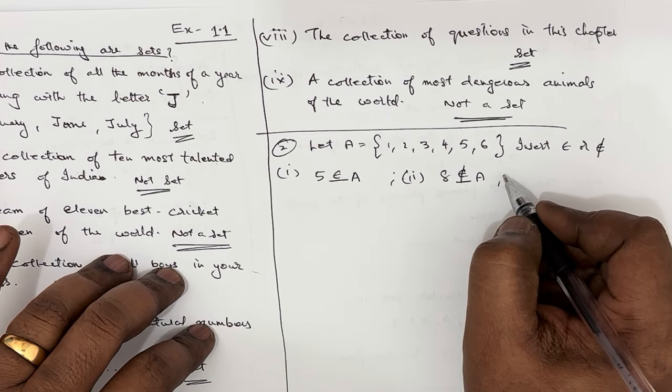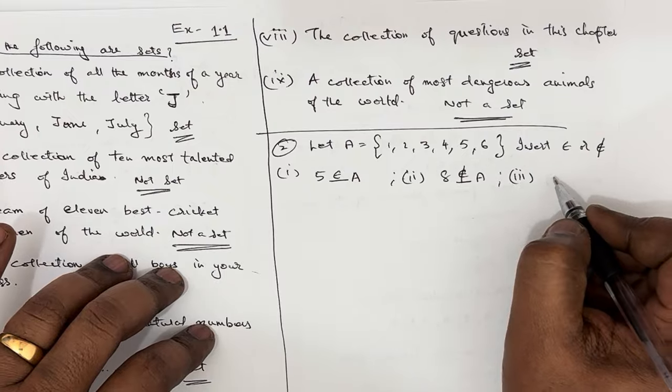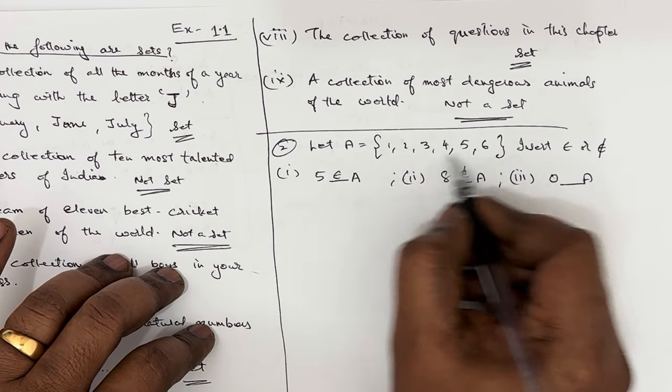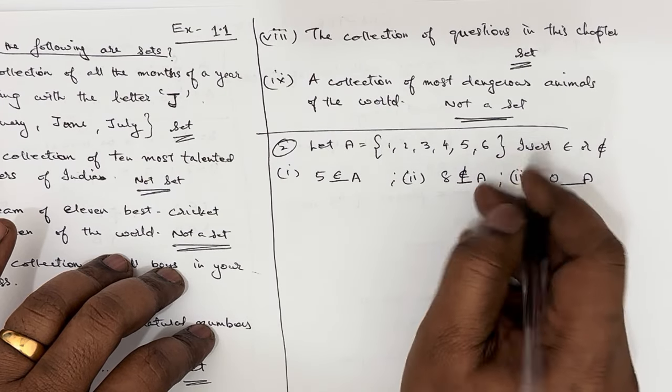Now the third one is 0 dash A. 0 doesn't belong in this. This is the set of natural numbers up to 6.